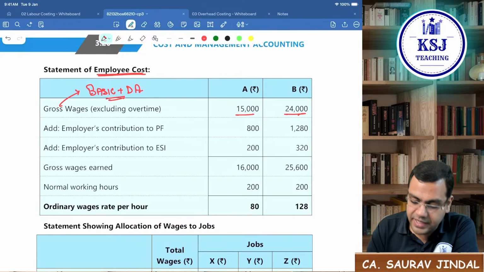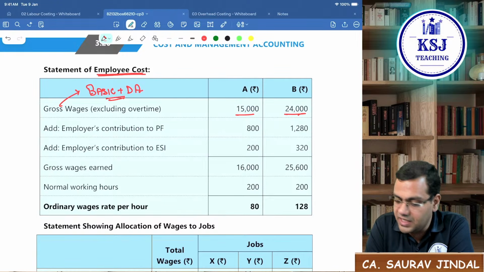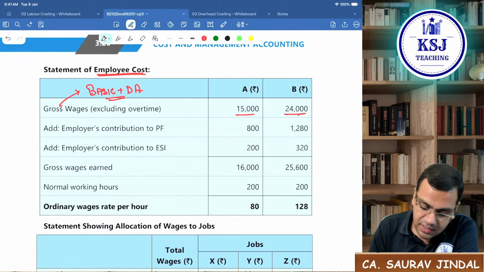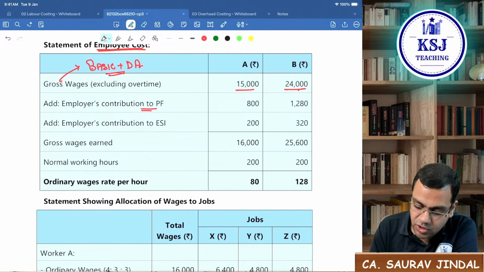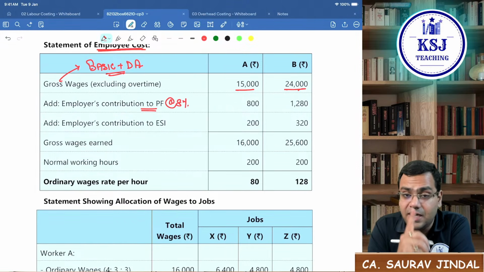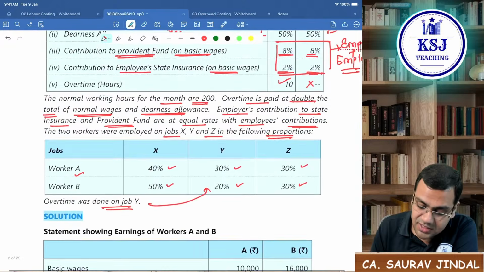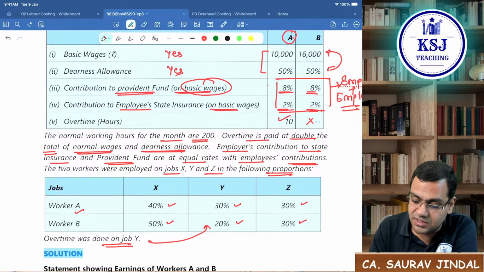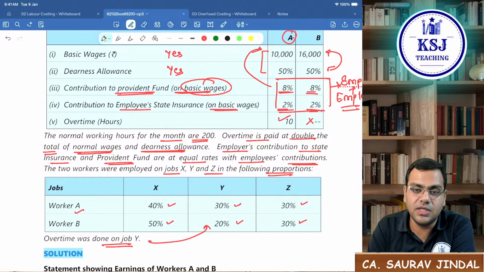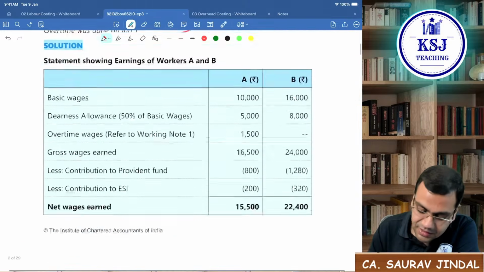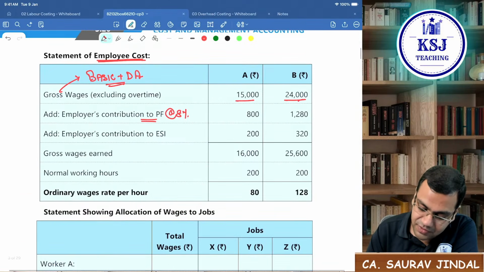Add employer's contribution to PF at the rate of 8%, but 8% on what? 8% on the basic wages as given in the question. On basic wages, 8% of this 10,000 and 8% of this 16,000. So that is a part of the cost.